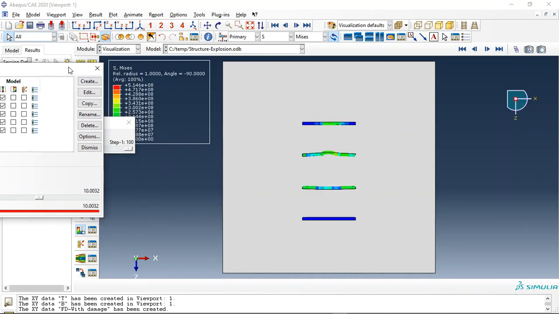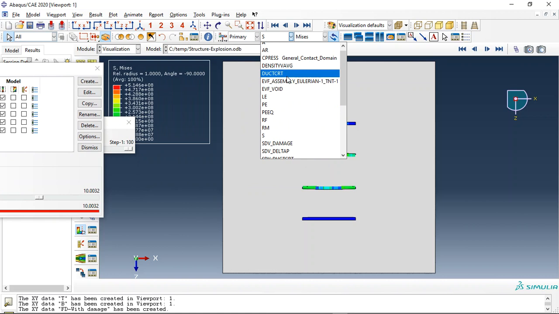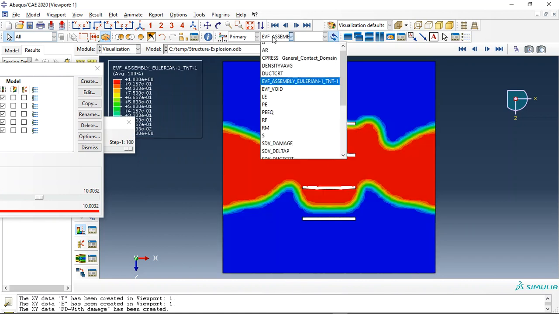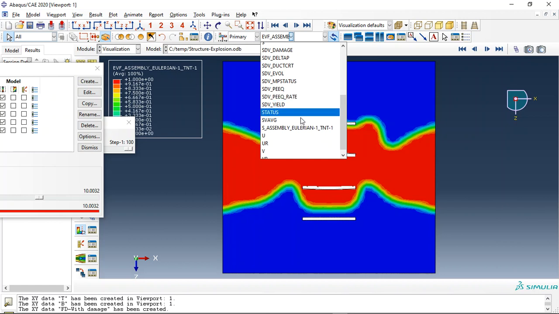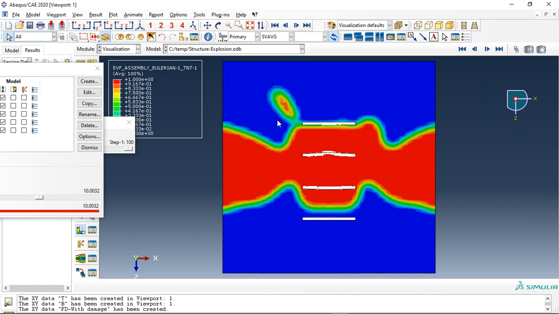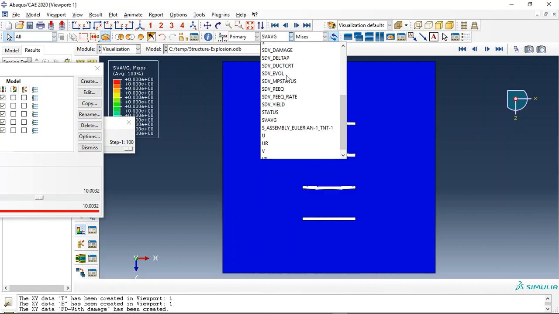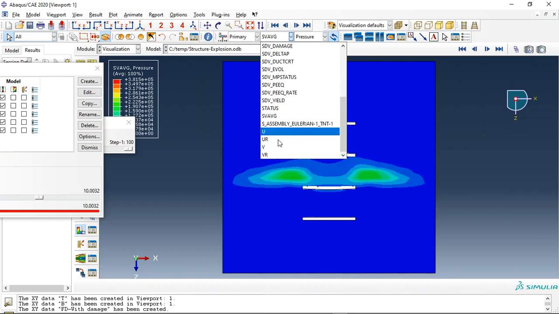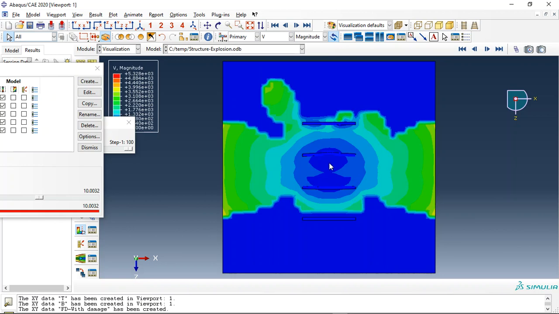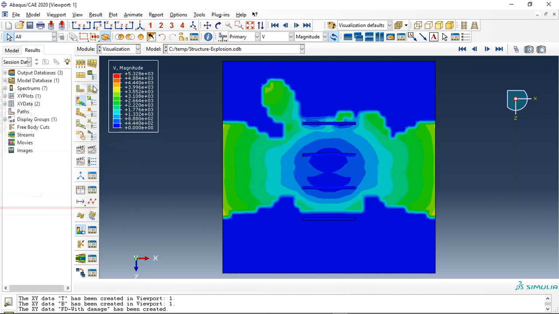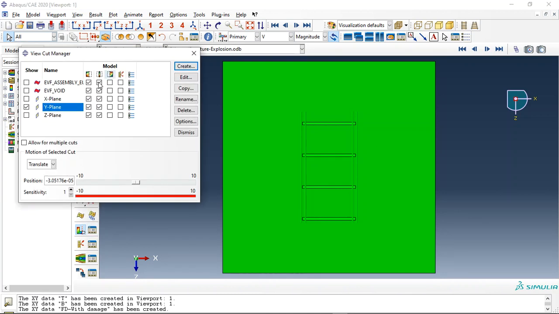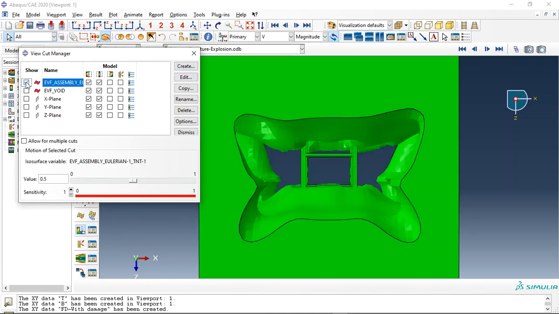Here, and volume fraction. See, this is the volume fraction. We can check the stress as a pressure, and this is the pressure or the velocity of the wave, or anything else, for instance.